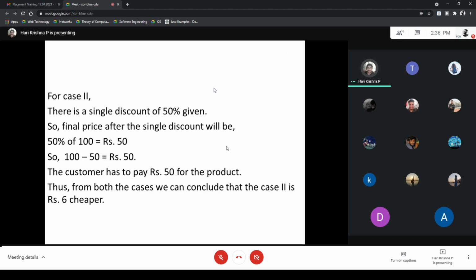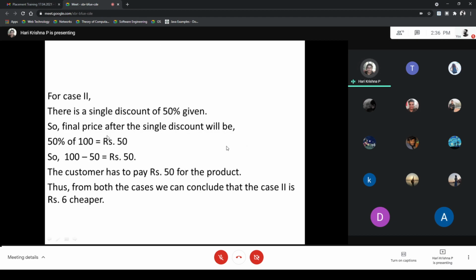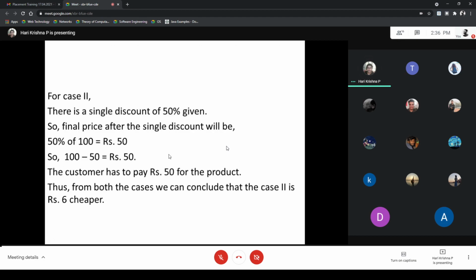So as we can see from both cases, in the first case the customer has to pay rupees 56, and in the second case of 50%, the customer has to pay 50. That means it is 6 rupees cheaper. So we can see from this which case is profitable from the customer's point of view. This is the equivalent discounts property.